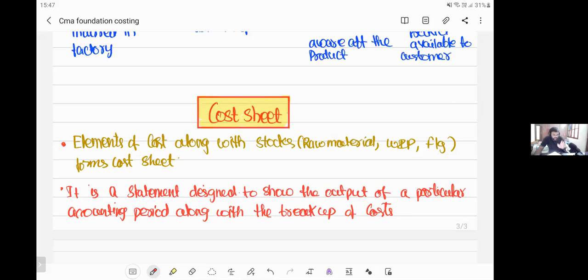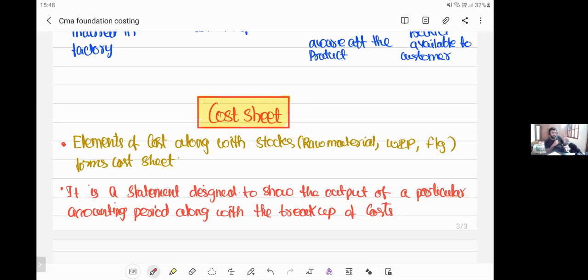It's not an account, it's a statement. You know, statement, right? You're just going on writing. That is called a statement. The statement designed to show the output of a particular accounting period along with the breakup of cost. What are the breakup of cost? What you'll show here? The breakup of cost will be prime cost, factory overhead, administration overhead, selling overhead, total cost. This is the breakup of the cost what you show.